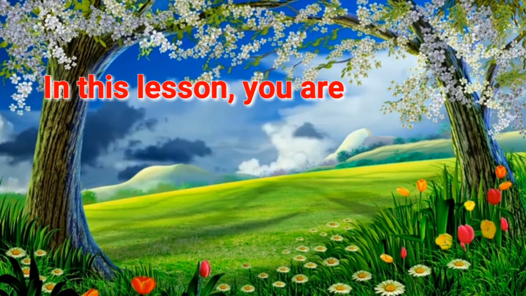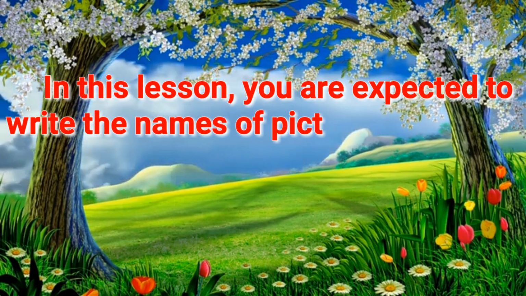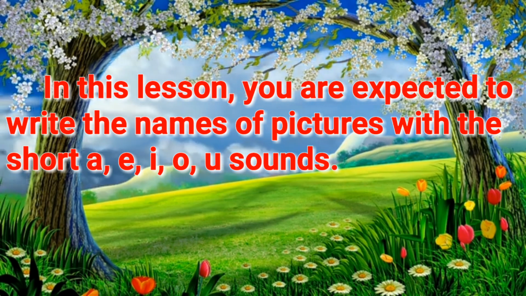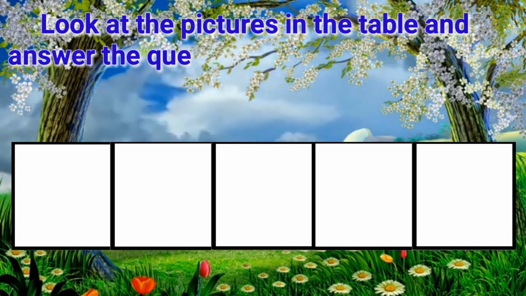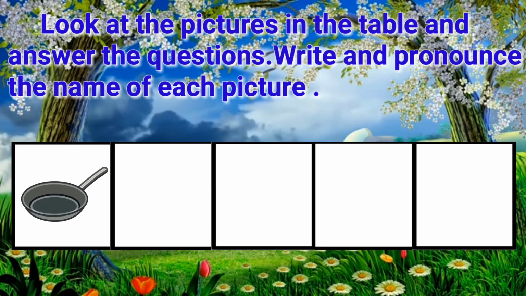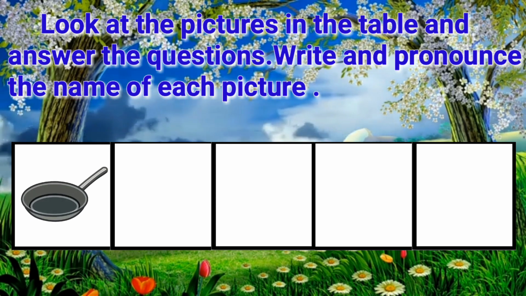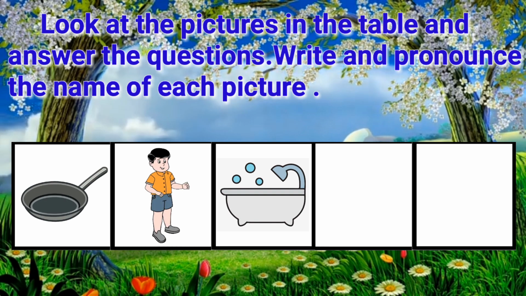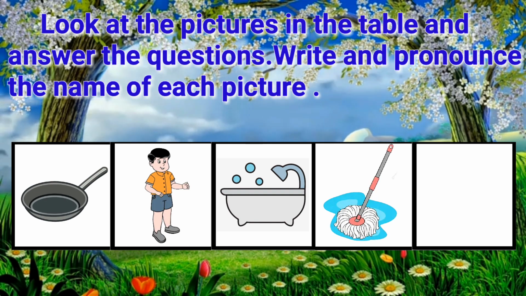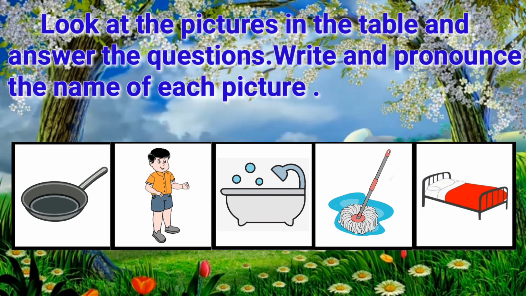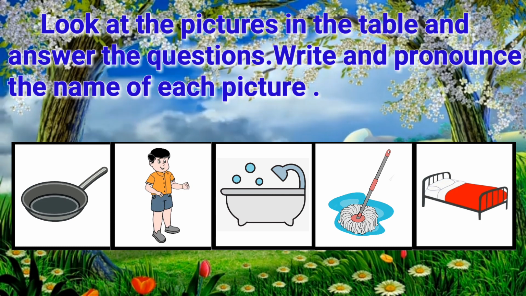In this lesson, you are expected to write the names of pictures with the short A, E, I, O, and U sounds. Look at the pictures in the table and answer the questions. Write and pronounce the name of each picture. Look at the first picture. What is it? How about this one? And this one? And this? The last one. Can you name each of these pictures?